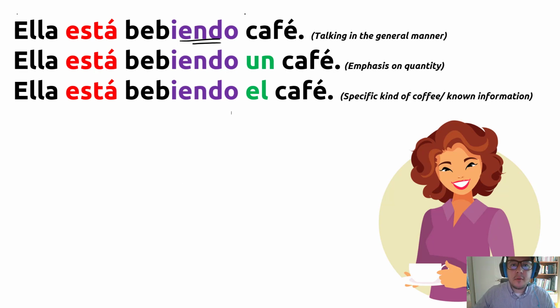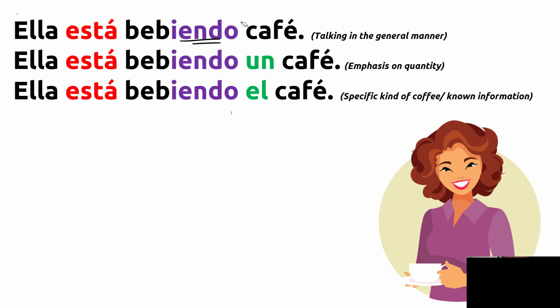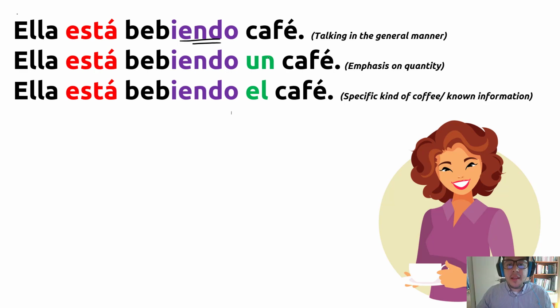No article here, without article. Here is she is drinking coffee. How many coffees? Which coffee? What kind of coffee? It doesn't matter. She's drinking coffee. General way, general manner. Yeah. However, in the second one here we are emphasizing the number.